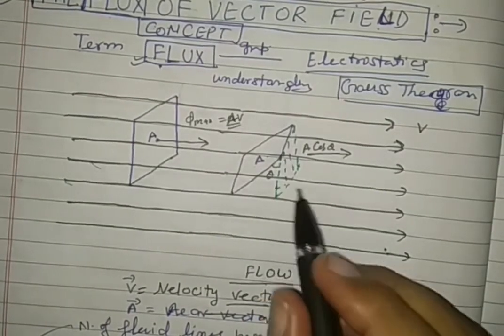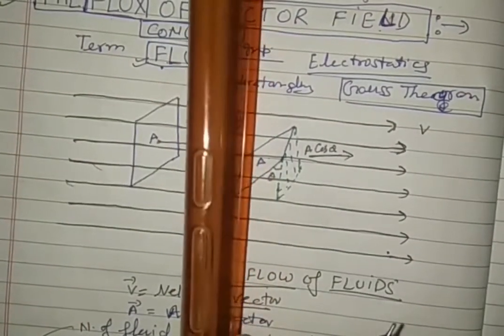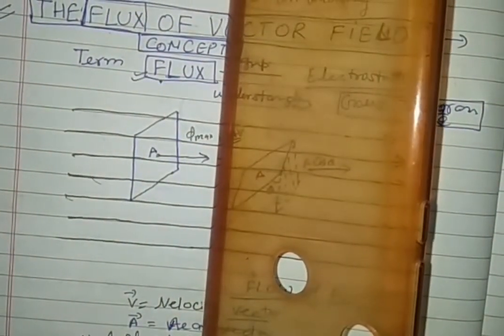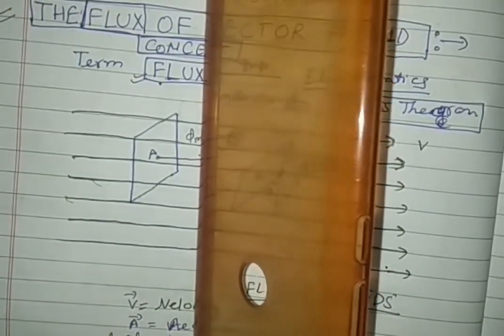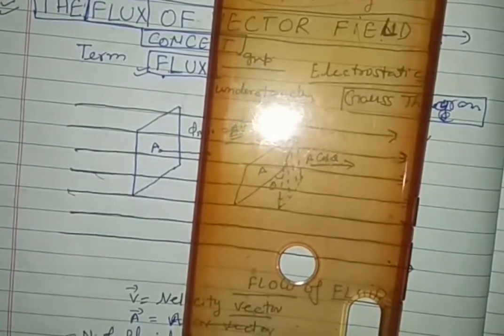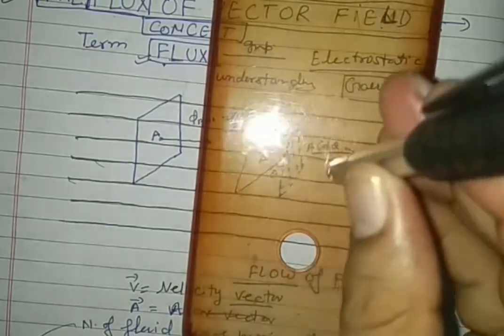Here see in this case, when we start slanting this, the number of fluid lines passing through it decreases. See under this case, when the area vector now becomes perpendicular to it and the wind is blowing in this direction, see with another pen, here it becomes 90 degree.